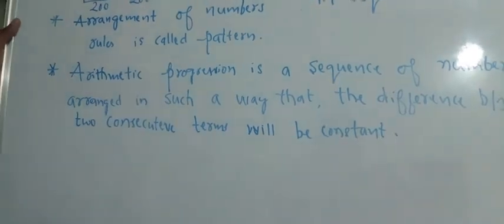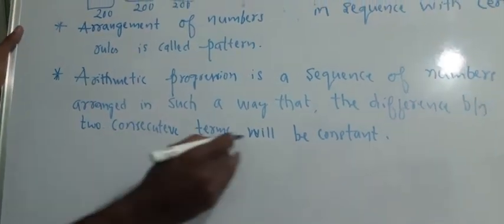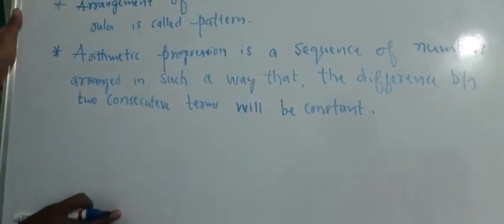So if you take the difference between any two consecutive terms, that difference will be constant. Such a sequence we call an arithmetic progression.